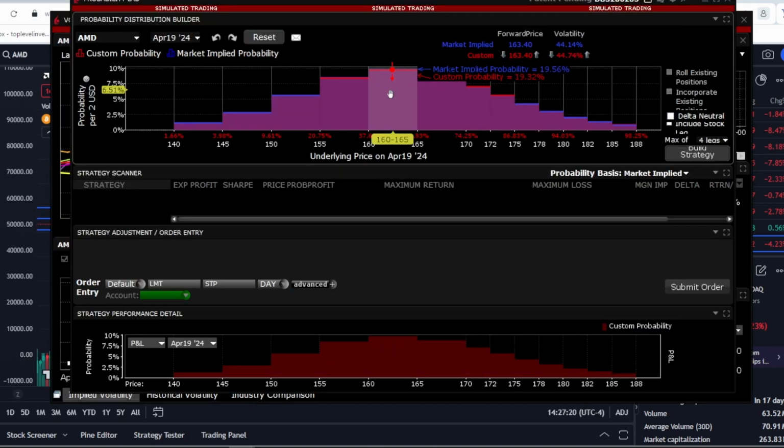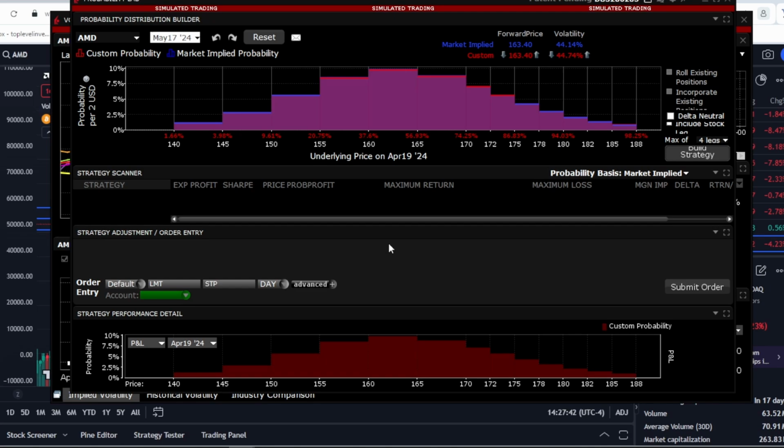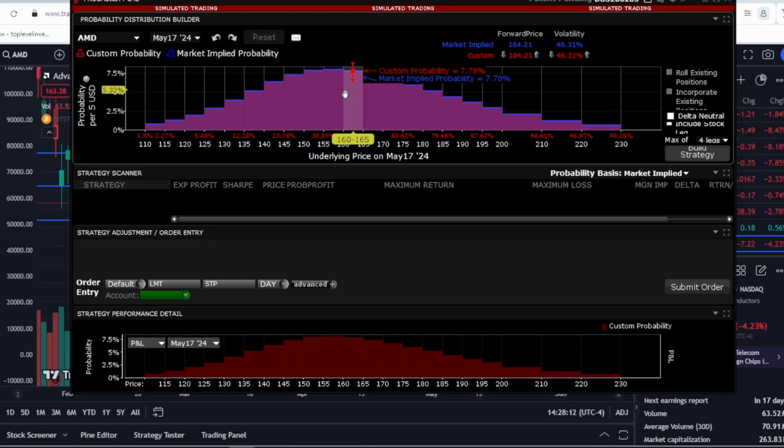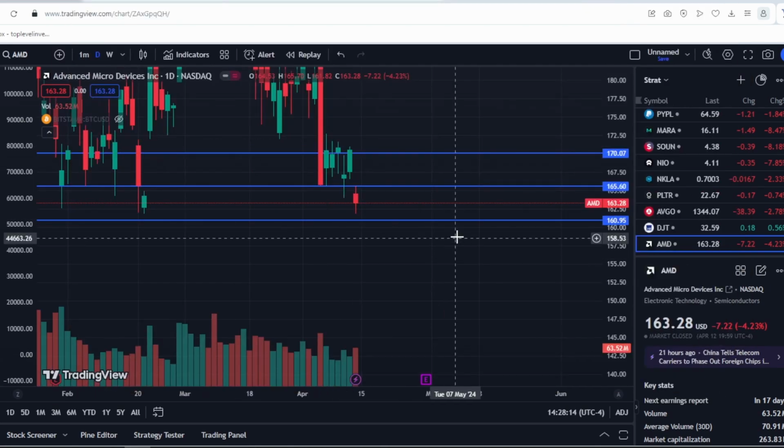Let's also look at probability. This probability is calculated based on the options market. My friends, this is not analysts, this is not banks, this is not forecasters. All these people don't know where the movement will go. This is the market, how it assesses what will happen with stocks. Let's choose, for example, a month. Where will the stocks go in a month's time? As we can see, the highest probability is for the stock to be in the range of $155 to $160, meaning the market implies we will fall in the nearest month to the range of $155 to $160.